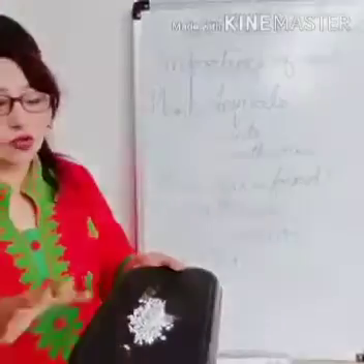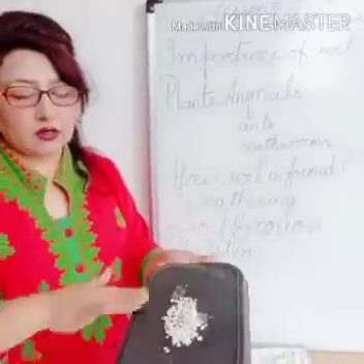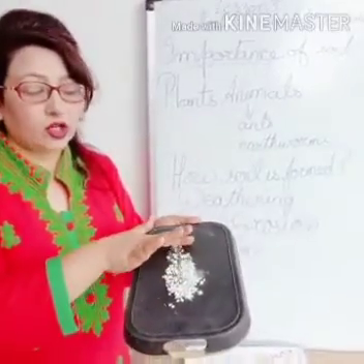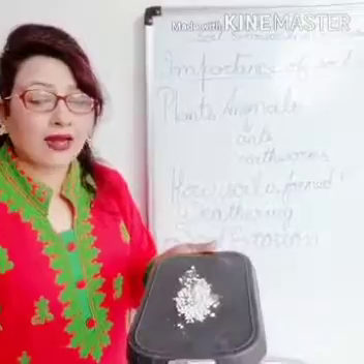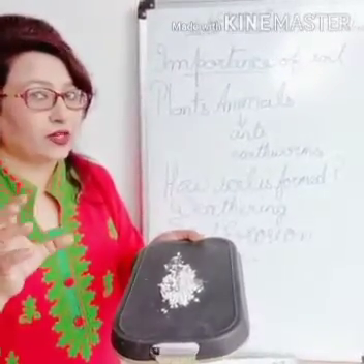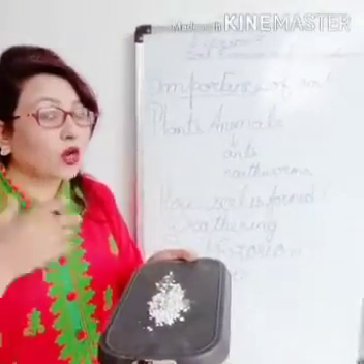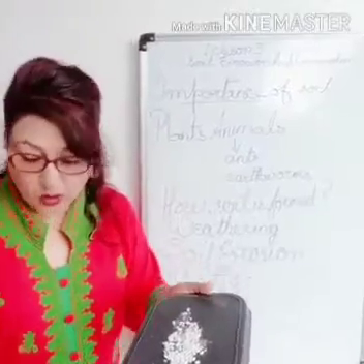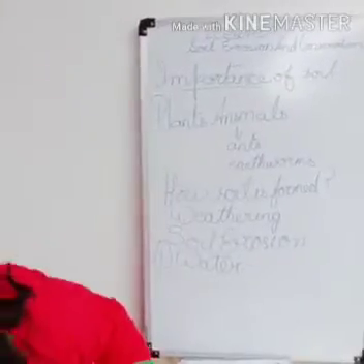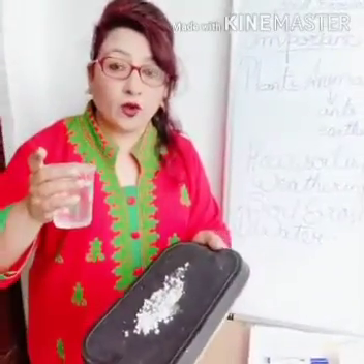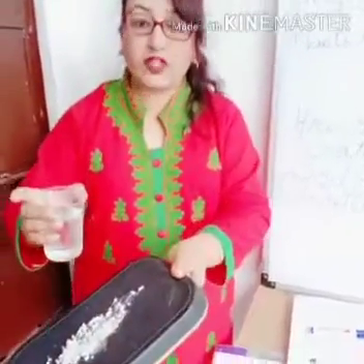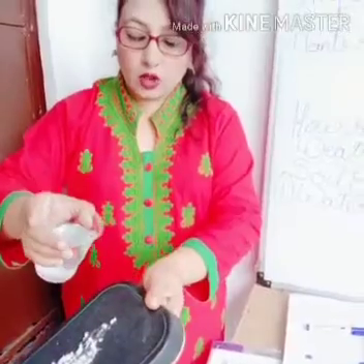So I'm going to show you, suppose this is the ground and this is the loose soil, the topsoil is loose. Now I will show you with the experiment what will happen when the water is going to be flowing on the ground which has the loose soil.